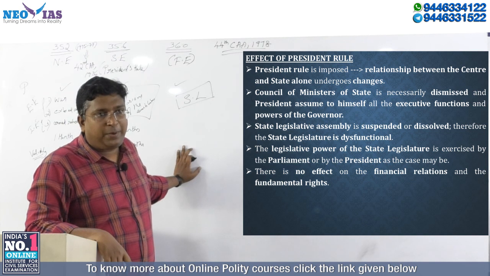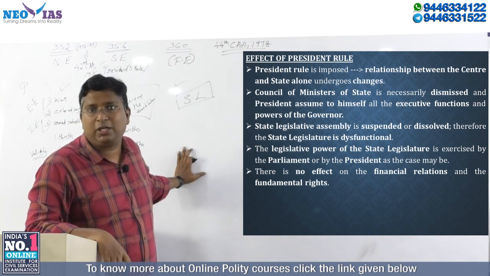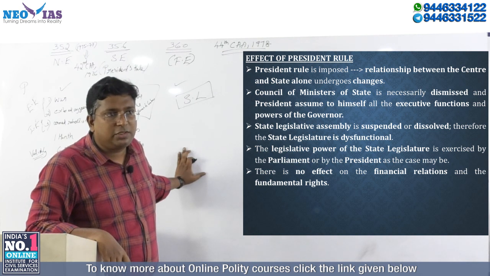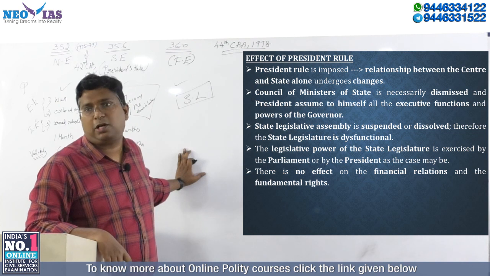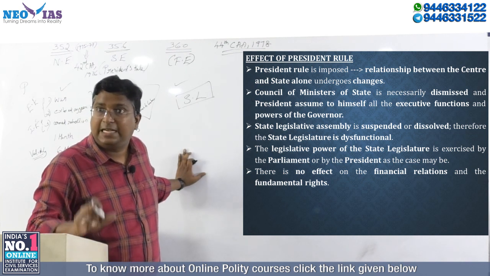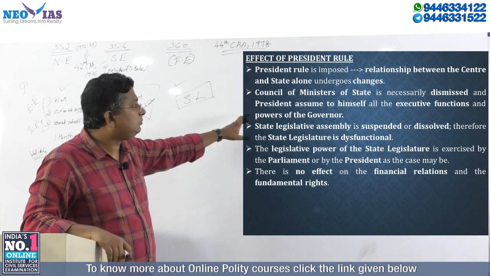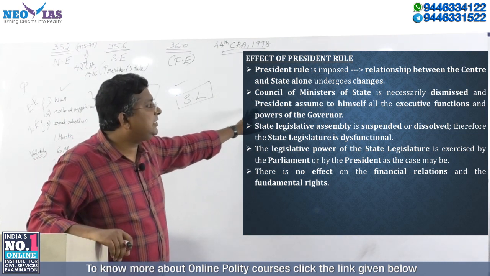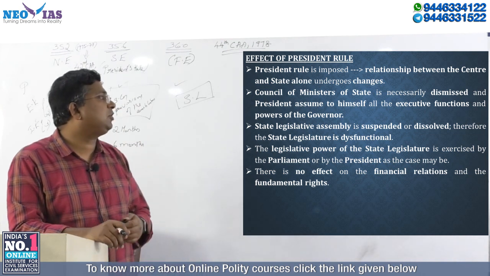When President's rule or state emergency is proclaimed, what will happen? The state council of ministers headed by the chief minister is dismissed. The council of ministers of that particular state is dismissed. And the president assumes to himself all the executive functions and the powers of the governor.